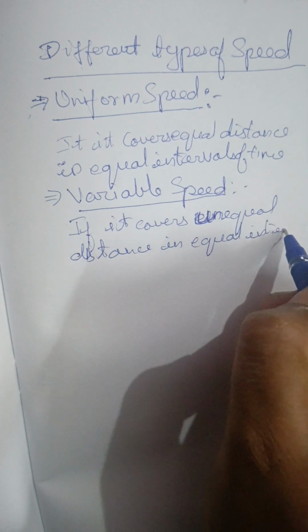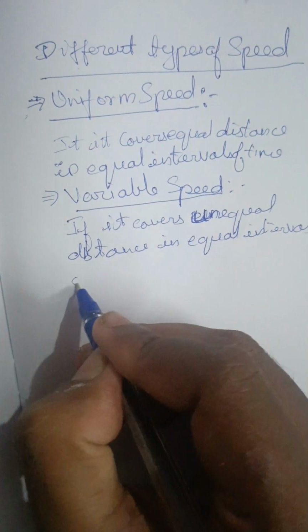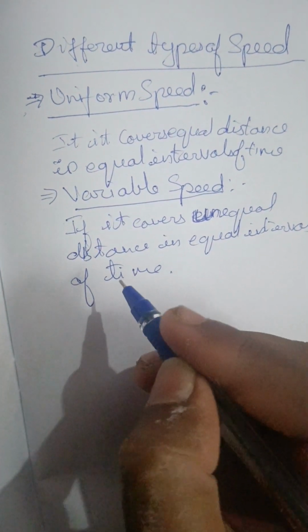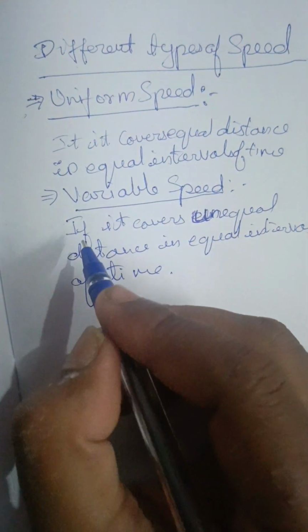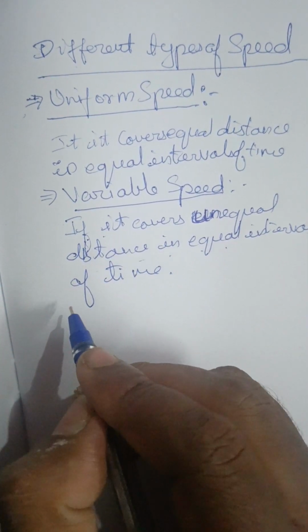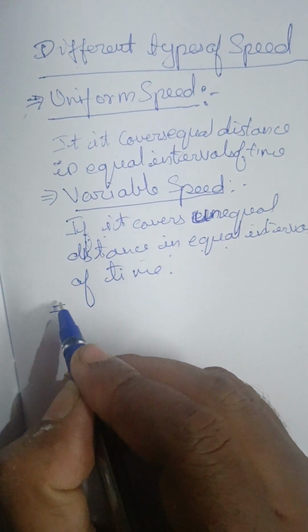So variable speed means if it covers unequal distance in equal intervals of time, it is called variable speed.